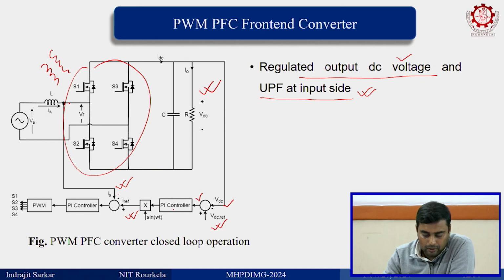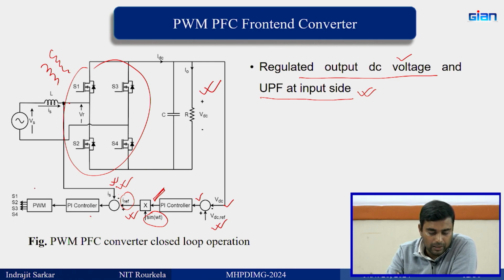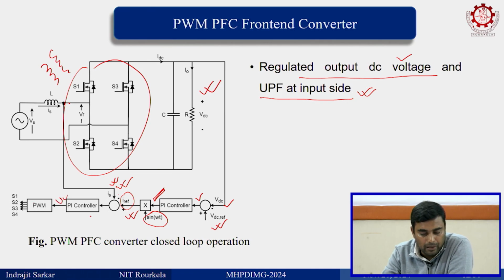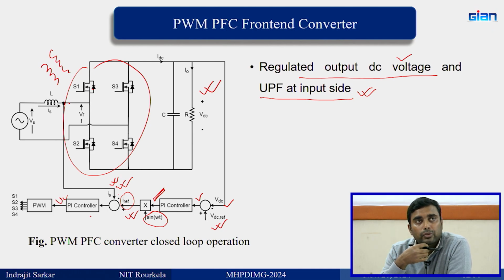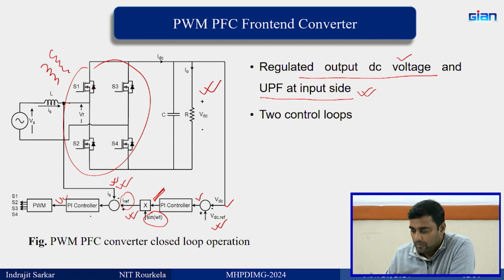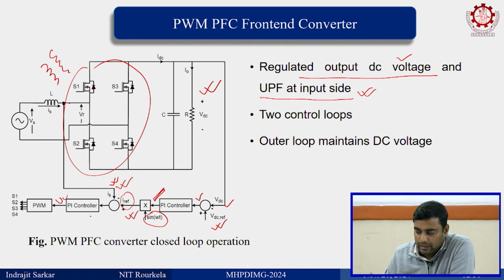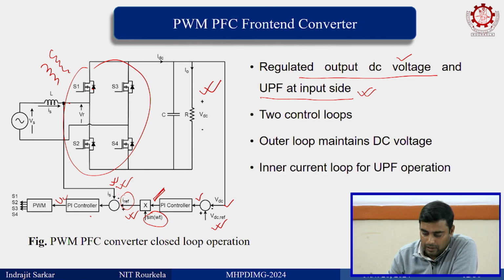The error is fed to the PI controller, which generates some DC value that is multiplied with a sinusoidal template in order to generate a sinusoidal reference current. That is compared with the actual current, and then the PI controller generates the converter voltage, and through the PWM controller you generate the PWM signals for the switches. This is the simple control that is now universal. Now we have two control loops: one is DC link voltage control and another one is this current control.